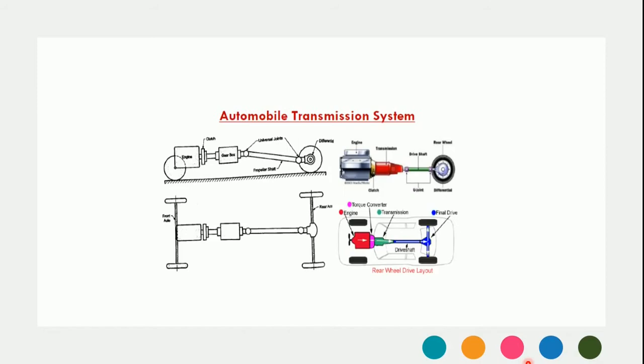So here you have the automobile transmission system, which includes the engine, clutch, gearbox, then the propeller shaft with universal joints, and at last the differential mechanism. By means of all these power transmitting elements, we are ultimately transmitting the power to all four wheels, and thus your vehicle moves on the road. Now among all these major power transmitting elements, we are specifically going to focus on the clutch.